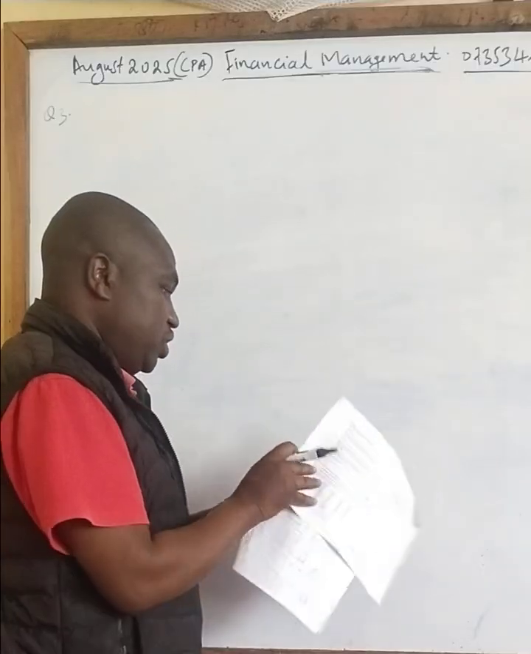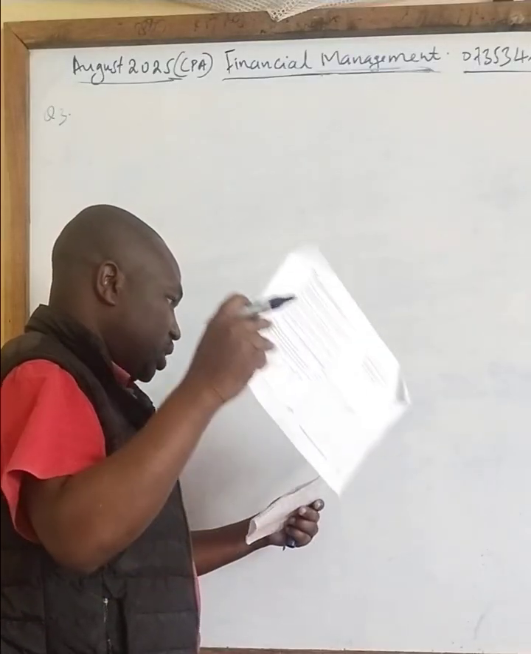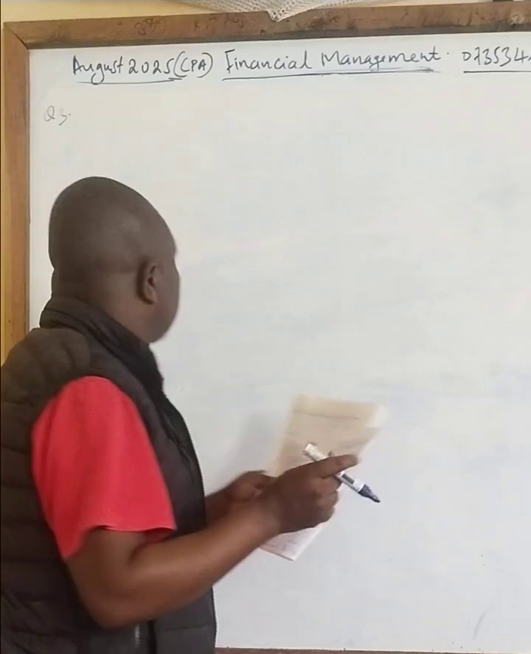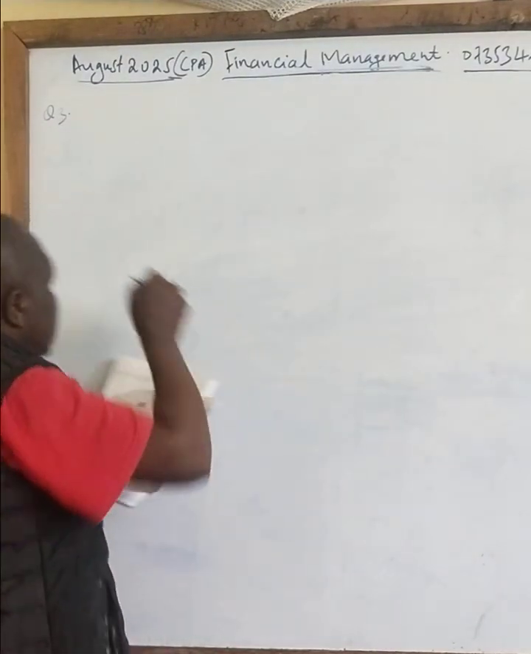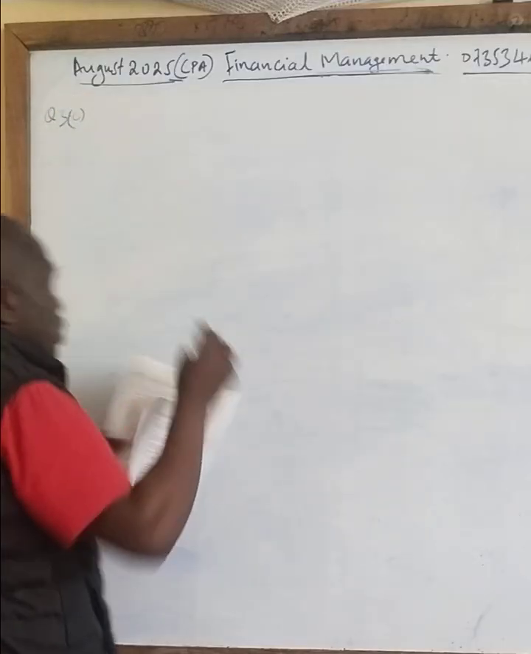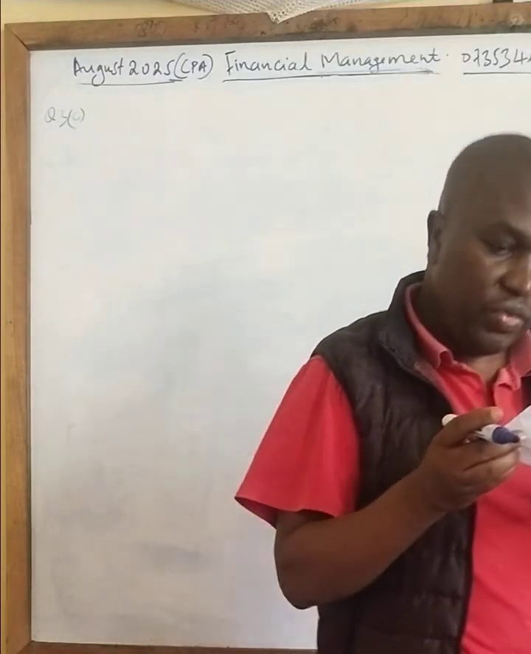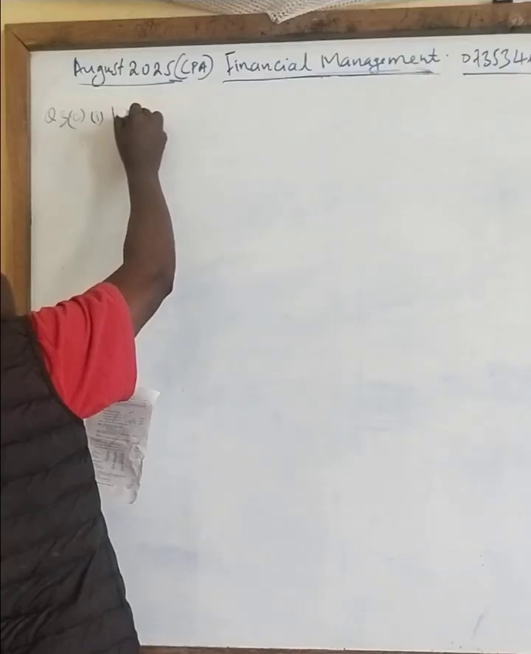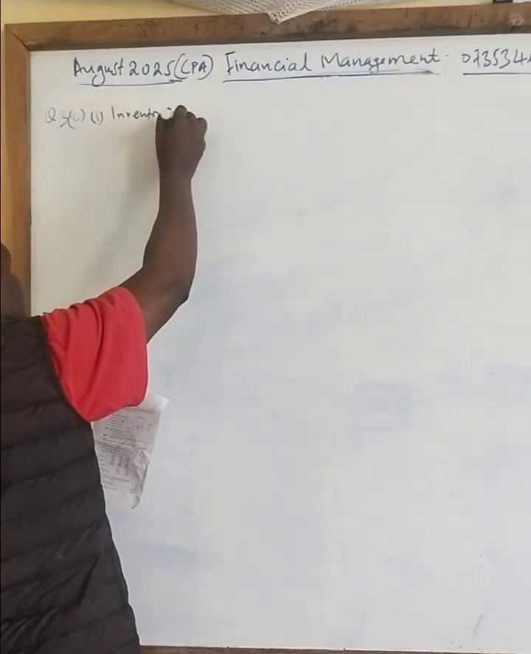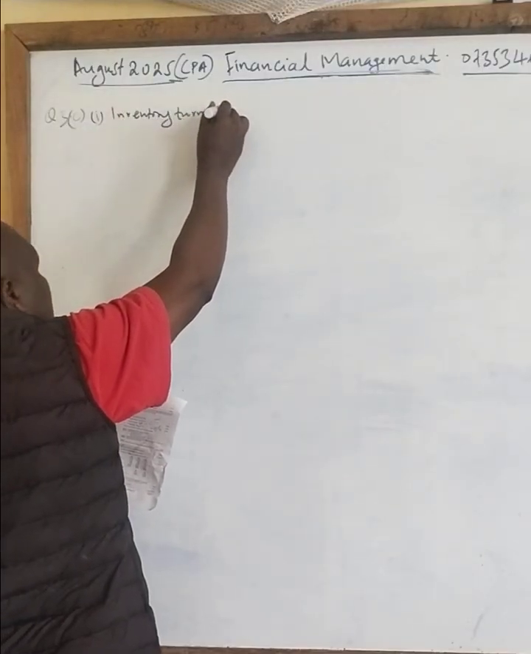So, our question 3 is very simple. You have been asked to calculate the ratios. So this question is from the ratios. So Roman 1, that is question 3C. We have been asked to calculate inventory turnover time.